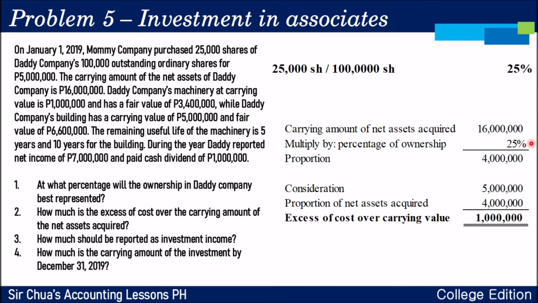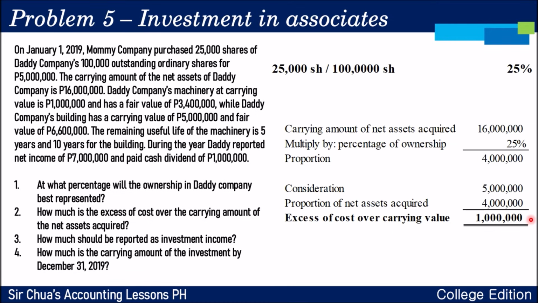So, our proportion on the net assets acquired is 4 million. However, ang binayad daw po ng company to get that 25% is 5 million. Parang ang dating, binayaran ng company, ni Mommy Company, yung 25% ng 5 million na dapat 4 million lang siya. Okay, so nagkakaroon tayo ng excess of cost over carrying value na 1 million.